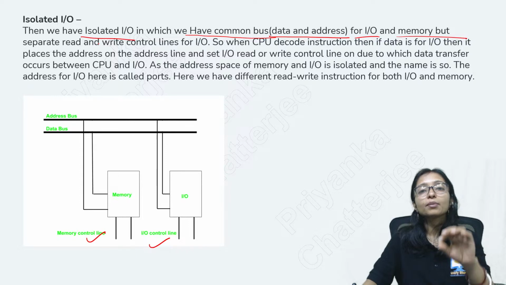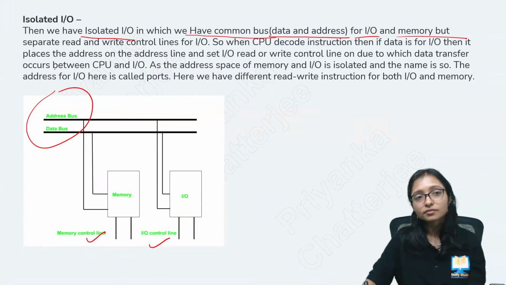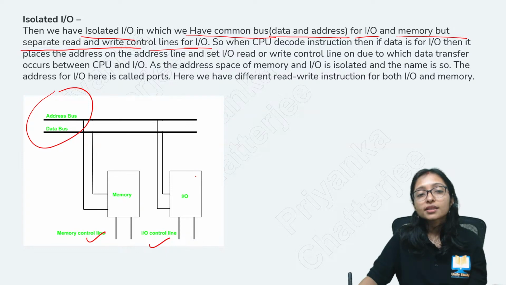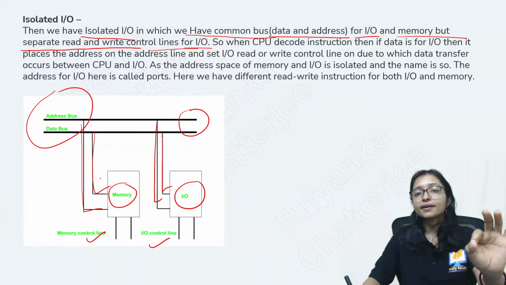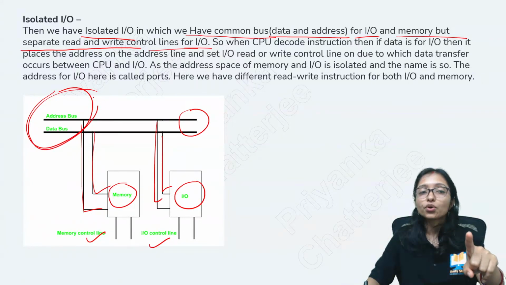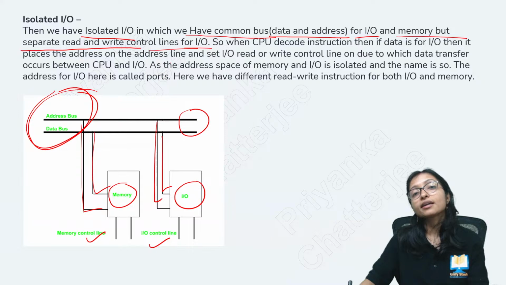Input output and memory both are using common address bus and data bus, but separate read and write control lines for input output. This is the input output, this is the memory. They are using a common bus, but they have separate lines. They are connected with separate lines, but ultimately the address bus and data bus are common. That's why it is called isolated IO.